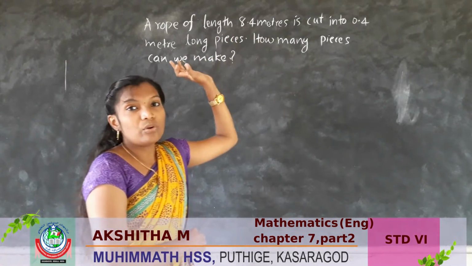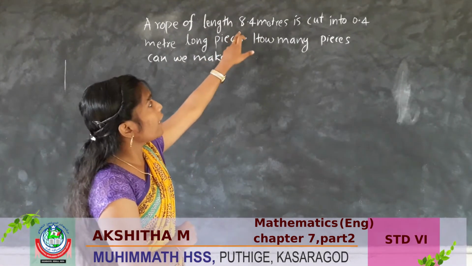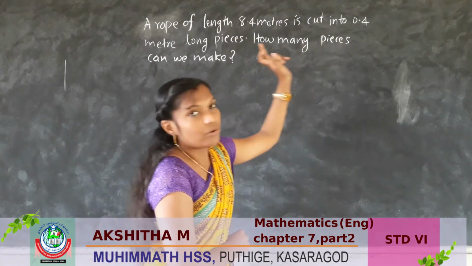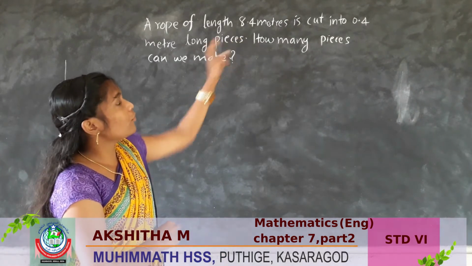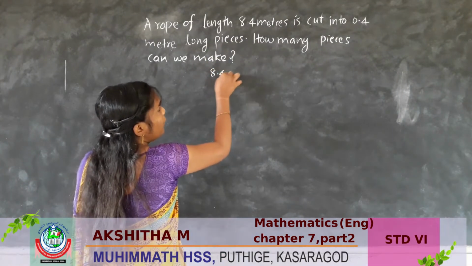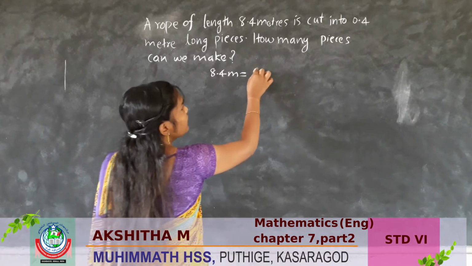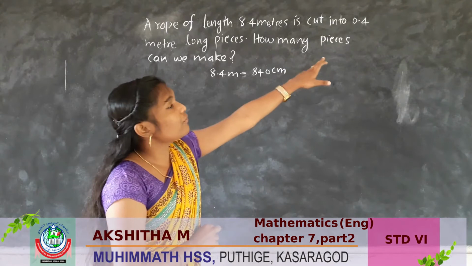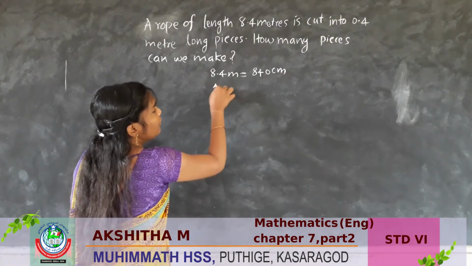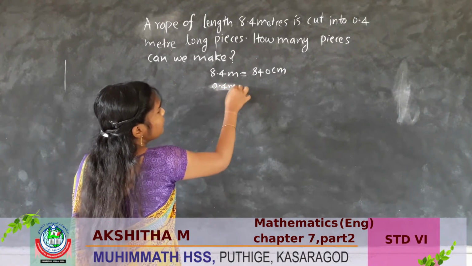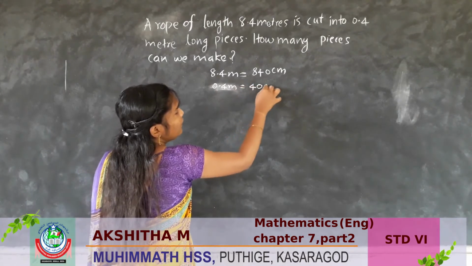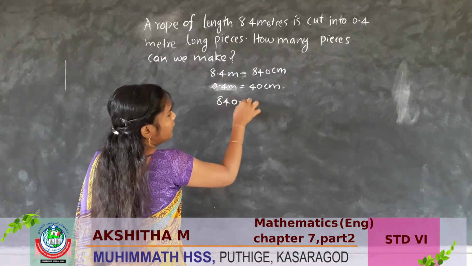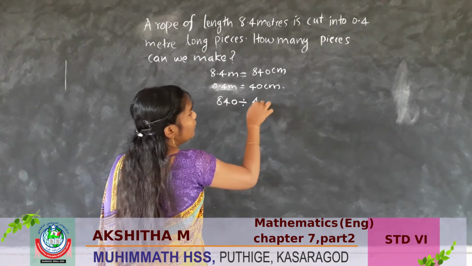Here we have to divide 8.4 by 0.4. 8.4 meter means we already know that 840 centimeter. 0.4 meter means 40 centimeter. So here we have to divide 840 by 40.